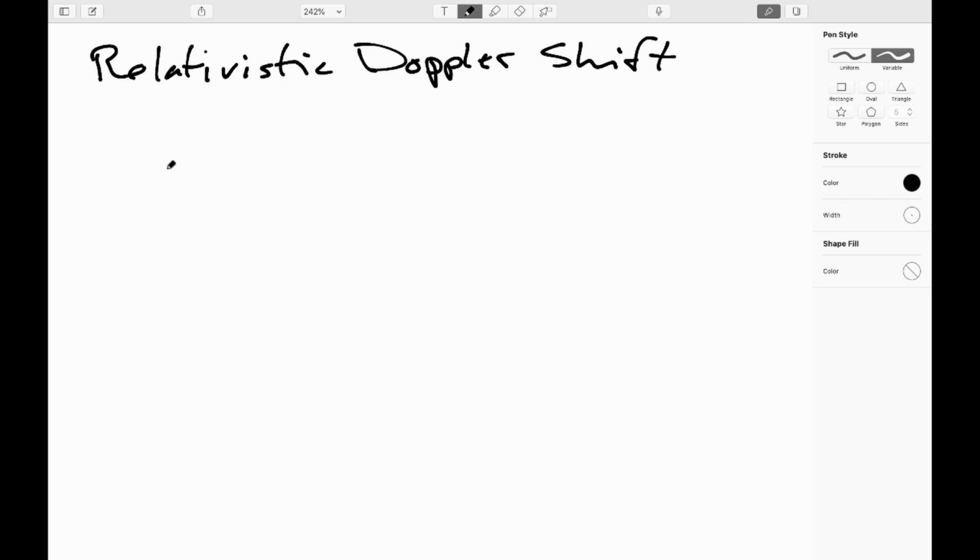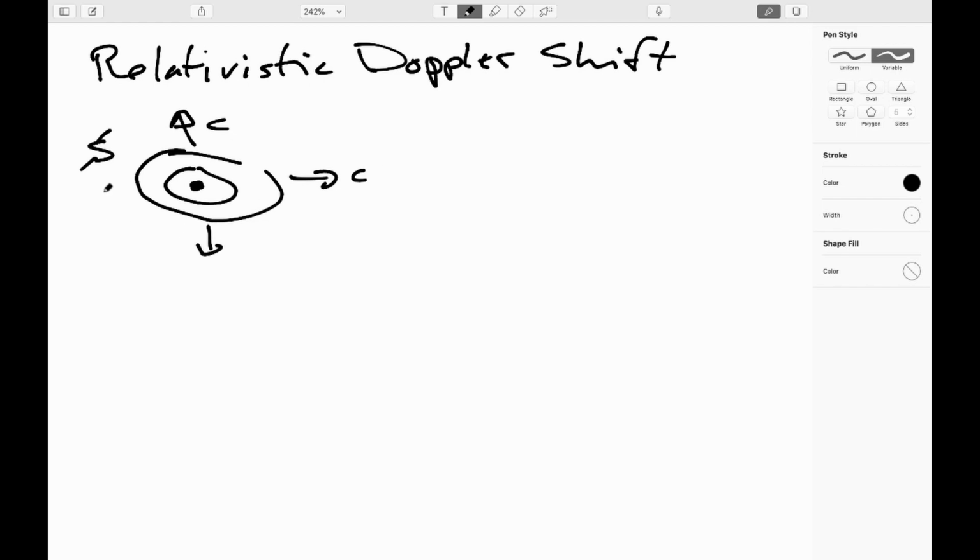So the idea is going to go like this. Let's say we have some observer S who sees a light source. We'll just say it's emitting light out spherically, so it's heading out at the speed of light uniformly in all directions.